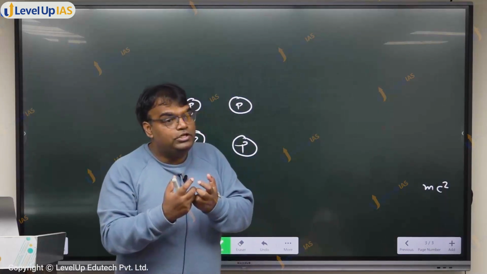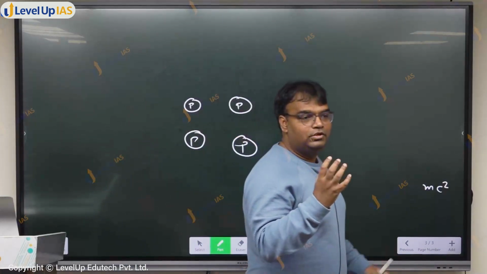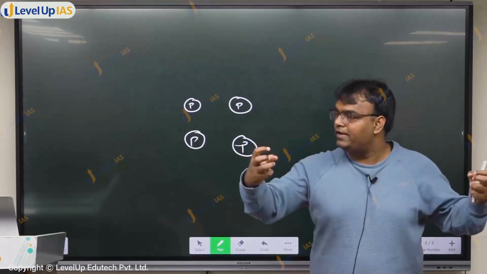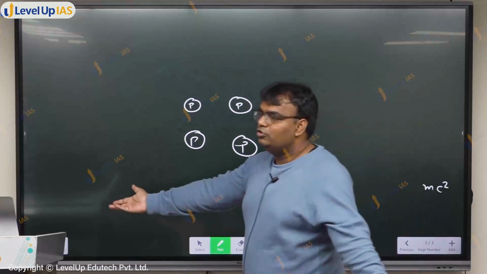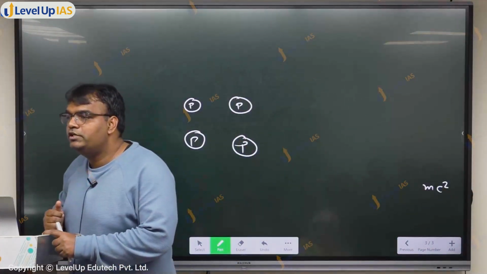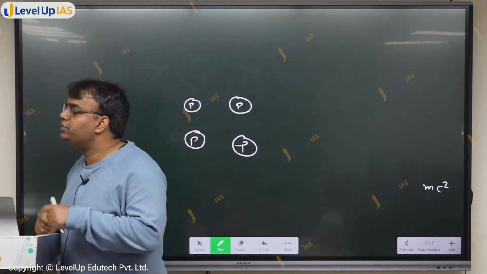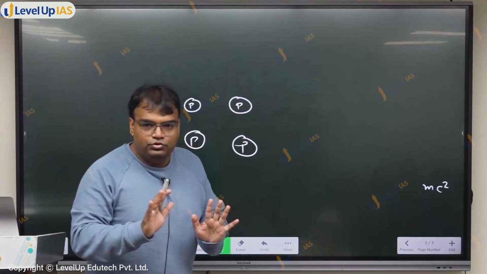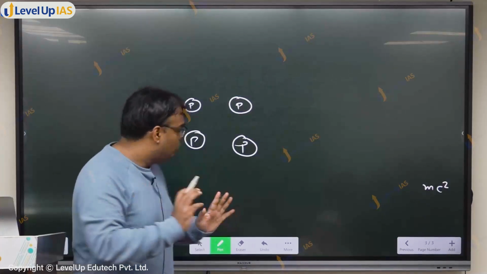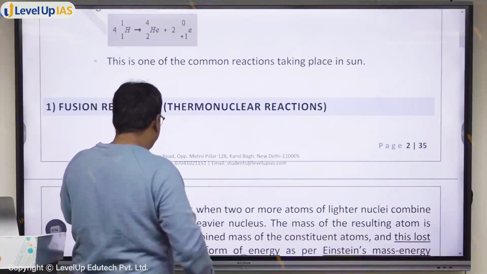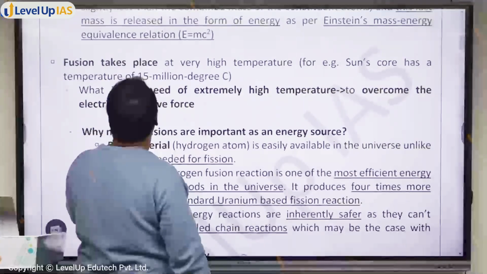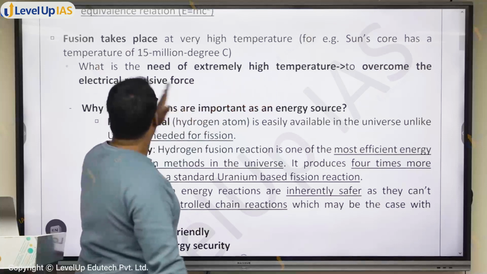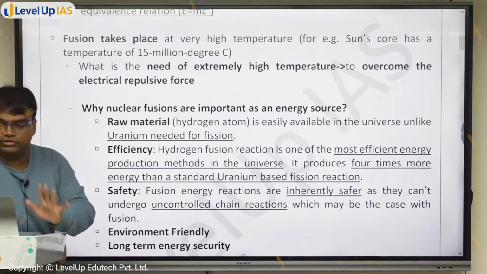And that is why, for fusion, in fission that is not what we have to do. हमें fission में positive चीजों को जोड़ना नहीं है. We have to make them go away. So fission can happen at normal temperature, but for fusion you'll need very high temperature, and that is why fusion reactions are also known as thermonuclear reactions. बात समझ में आ रही है? Now, fusion occurs at 15 million degrees Celsius. What is the need of extreme high temperature? To overcome the electric repulsive force. ये बात समझ में आ गई?